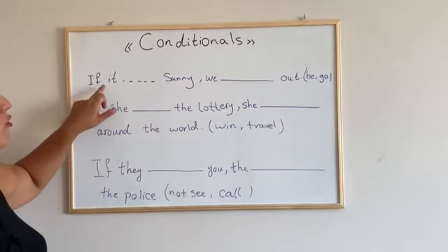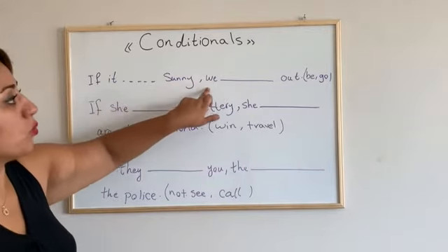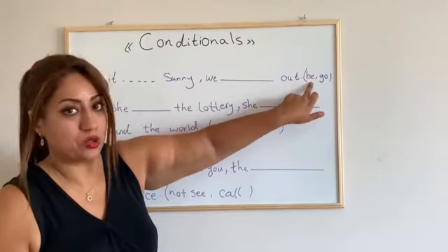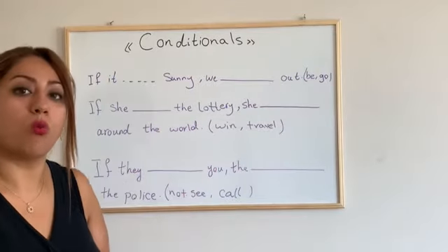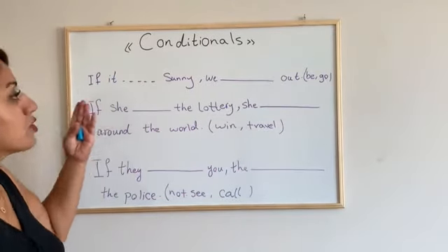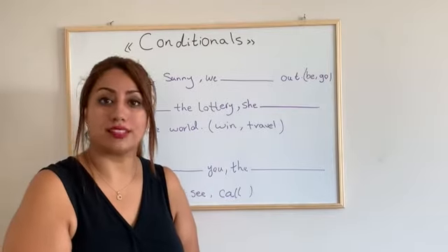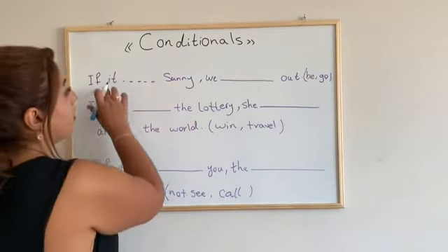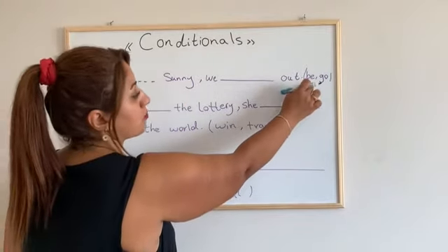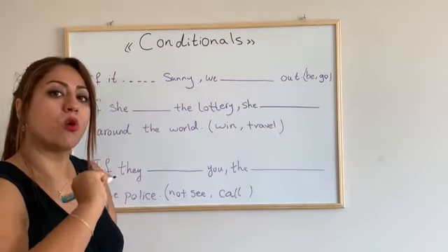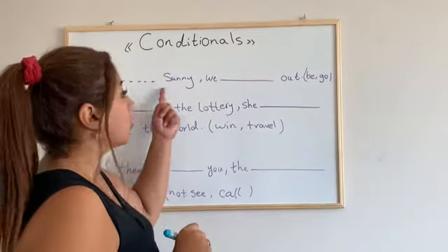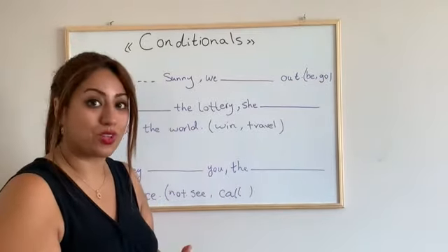Here we have: if it's sunny, we blank out. The first verb is be, to be: am, is, or was, were. As we know, for the second conditional, we use past simple. It means the second form of the verb. So if it, the first past form of be, we have was, were. As I said, we use just were for all subjects.